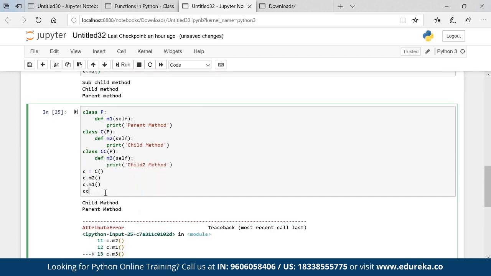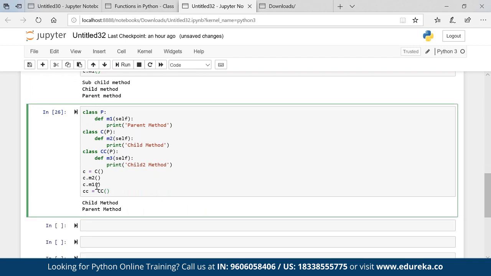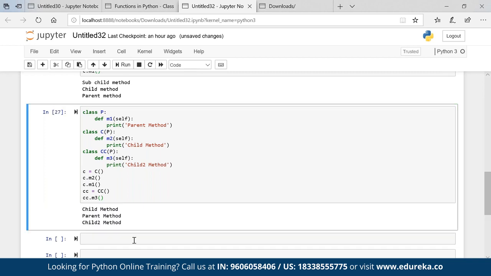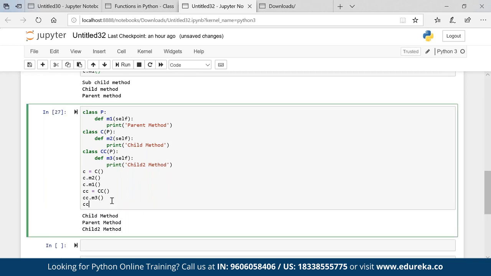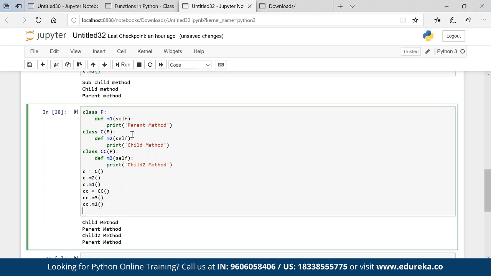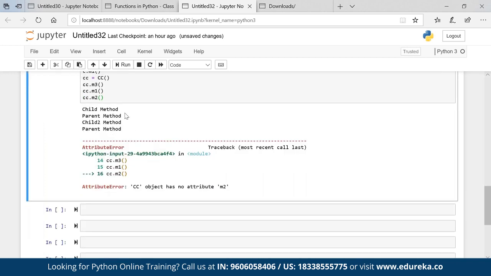Now I'll create CC equal to CC. Now what are the things CC will have? M3 and M1. So CC dot M3, yes, looks good. CC dot M1, yes, looks good. Will we have CC M2? I don't think so. You can see it's not there.